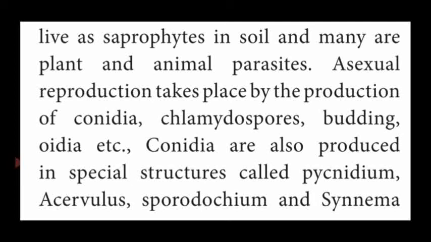Conidia are produced in special fruiting body structures called pycnidium, acervulus, sporodochium and synnemata. These are all the different types of fruiting body present in Deuteromycetes fungi.